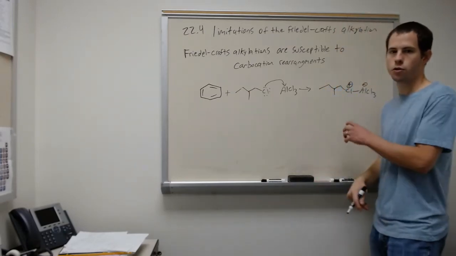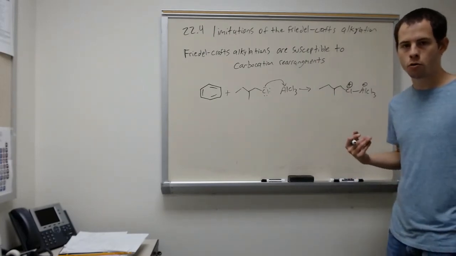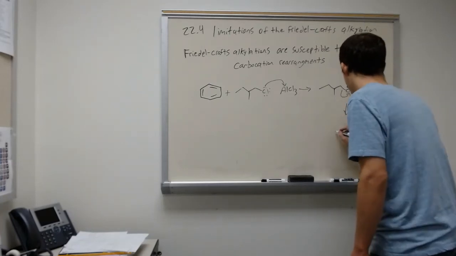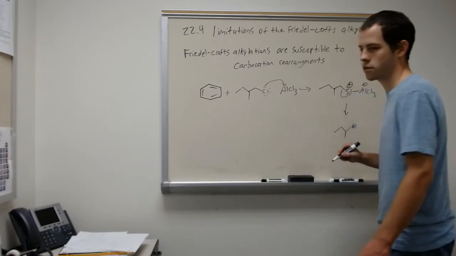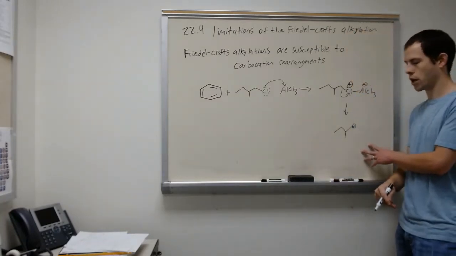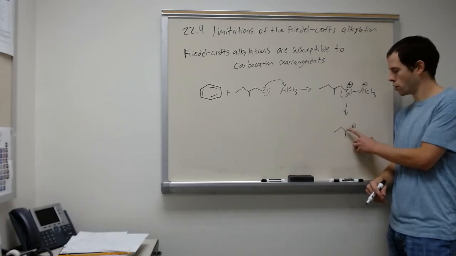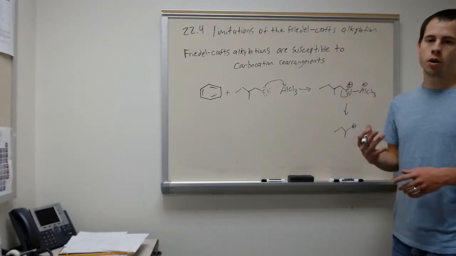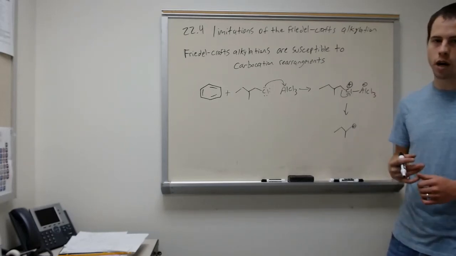And so we get to something that looks like this. And again, this is going to pull off our chlorine just like we saw before. And so this gives us the corresponding carbocation. We see this carbocation on this carbon has only one other carbon group attached to it, so we call this primary. We know primary carbocations are extremely unstable, and so they're looking to rearrange if possible.